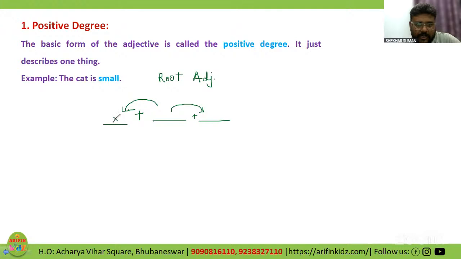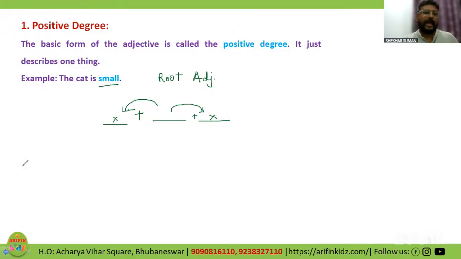This is basically the root word of the adjective. For example, small. The basic form of the adjective is called the positive degree. It describes only one thing. It gives me the idea about only one thing.